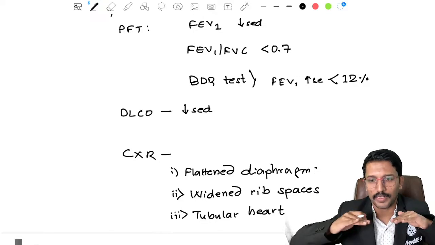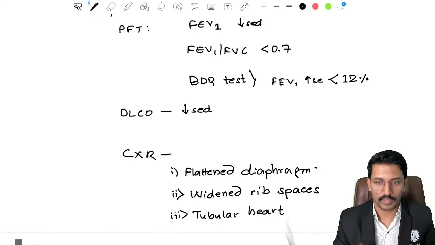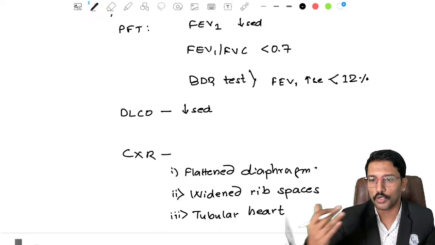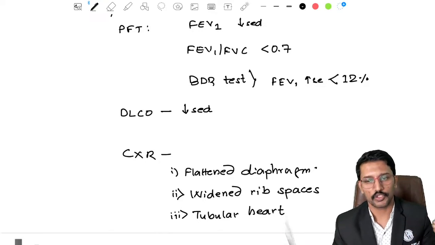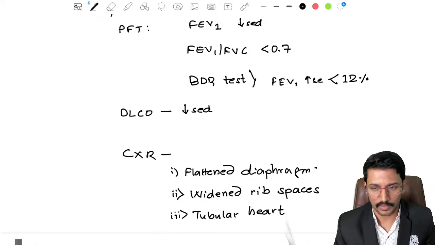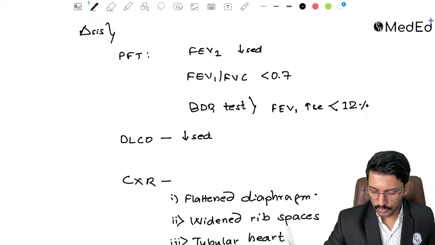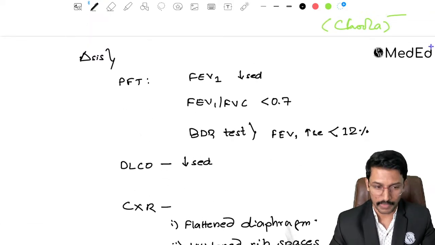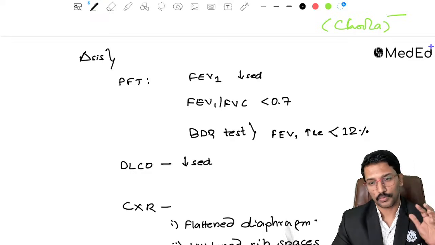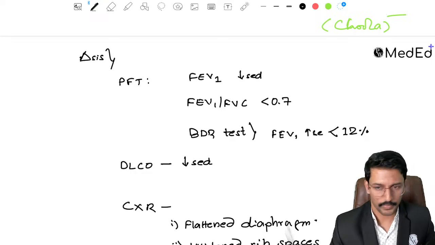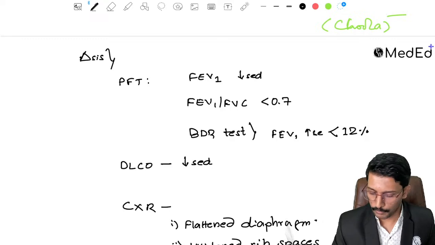Basically the heart is getting shrunk because lungs are expanding. Because lungs are expanding, the diaphragm is getting pushed down, and because lungs are loaded with air which they are not able to exhale out, lungs become much darker, right? Okay, so this is about COPD. Again, it will not be apt for me to get into the pharmacology of COPD now. That will definitely be dealt with in the pharmacology session.